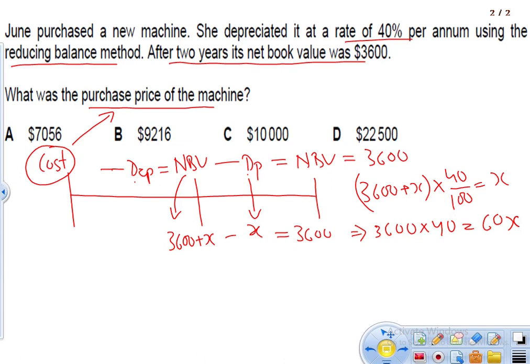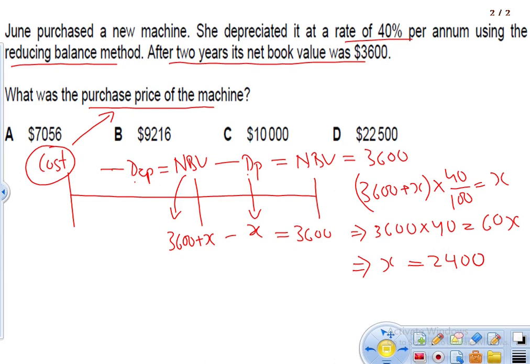So I can say that x equals 2400. So the depreciation amount is 2400 here.